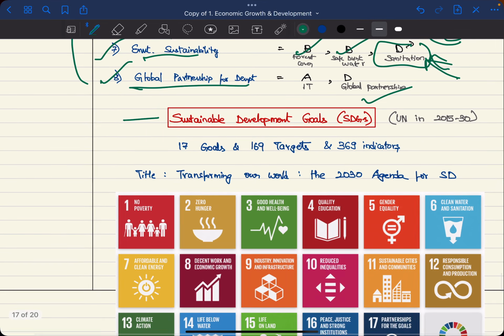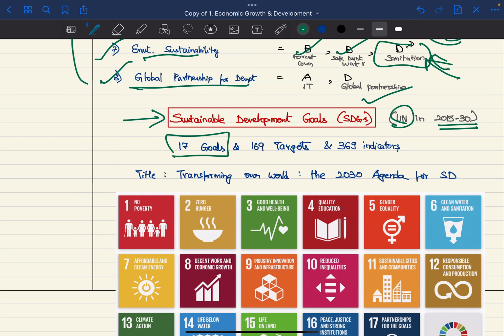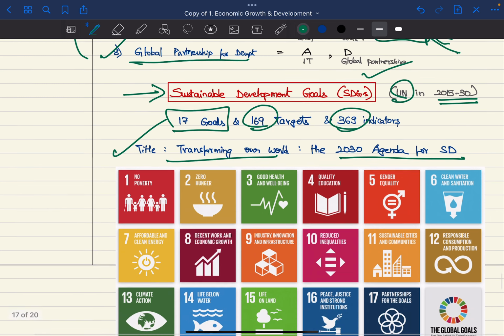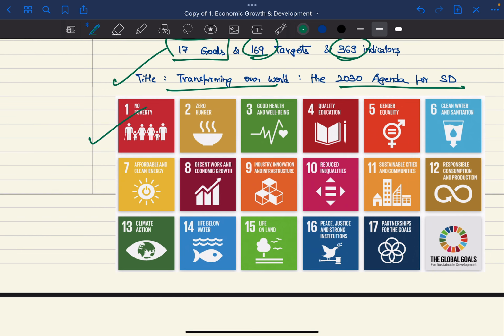Next we have Sustainable Development Goals, very important, given by the UN for the period of 2015 to 2030. There are overall 17 goals and 116 targets with 316 indicators. So the title is Transforming Our World: 2030 Agenda for Sustainable Development. So just mug up all of these goals, very important, can be used in conclusions, introductions, etc.